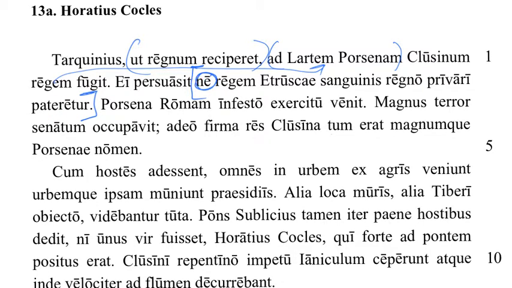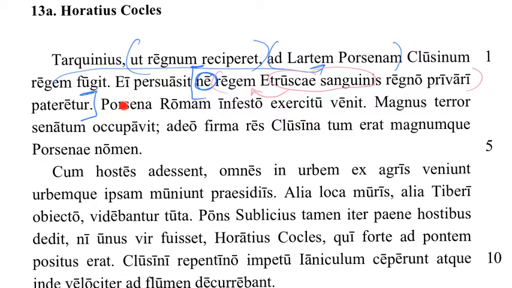He persuaded him not to allow this accusative infinitive construction, not to allow the king, what kind of king? Of Etruscan blood. Because remember, the first Tarquin was Tarquinius Priscus, who was actually Lucumo, and he was from Etruria. Okay, so Tarquinius persuaded Lars Porsena not to allow the king of Etruscan blood. Then we're continuing on, and this is an infinitive. Notice it's passive. So the king to be deprived of what? Of his kingdom, and that is an ablative of separation, because you're being separated from the kingdom there.